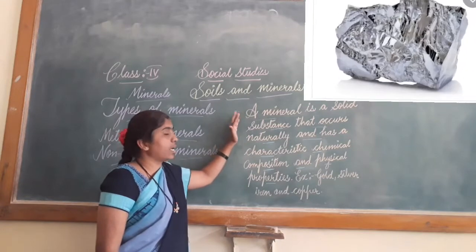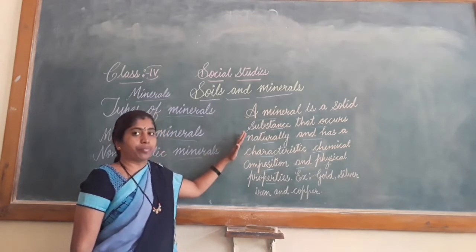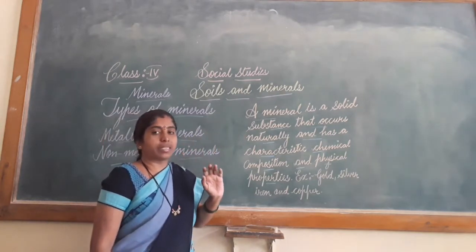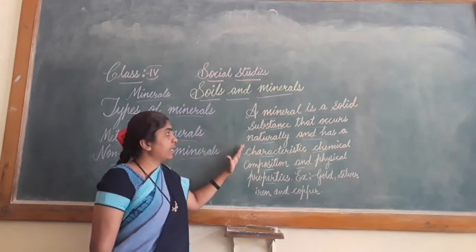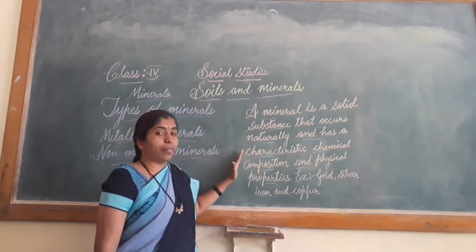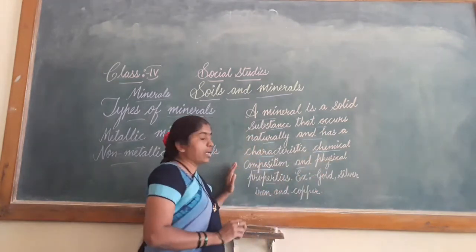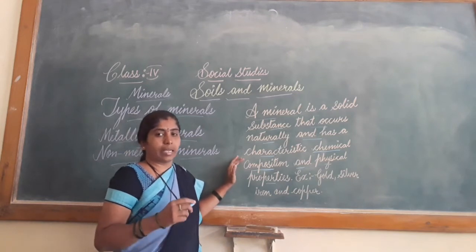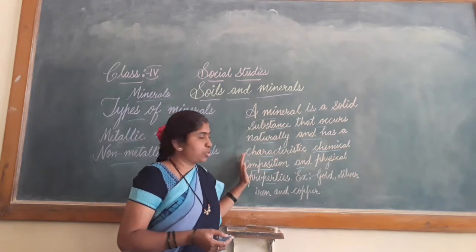What do we mean by chemical composition here? Chemical composition means when a mineral comes in contact with any other chemical, it reacts. So, that is called chemical composition.